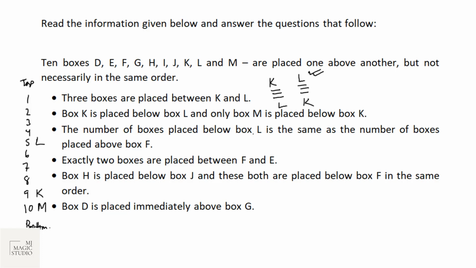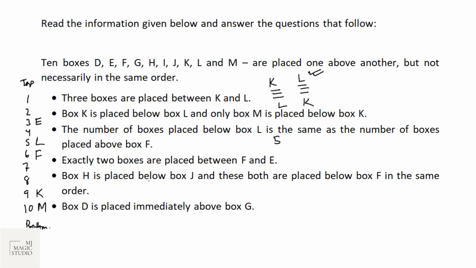The number of boxes below L, 1, 2, 3, 4, 5, is the same as the number of boxes placed above F. So above F should be 5 boxes, 1, 2, 3, 4, 5. That means F should be at number 6 position. Done. Exactly 2 boxes are placed between F and E. So if we are going to place E below F, there are only 2 boxes left between F and K. That means E cannot be placed below F. 2 boxes, 1, 2. That means at position number 3, we will have box E.